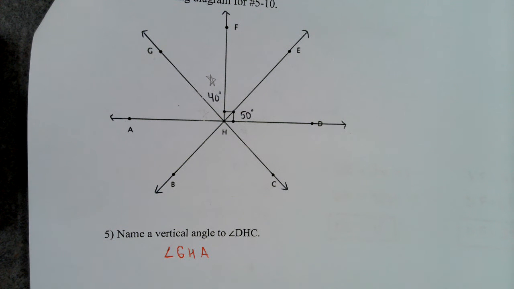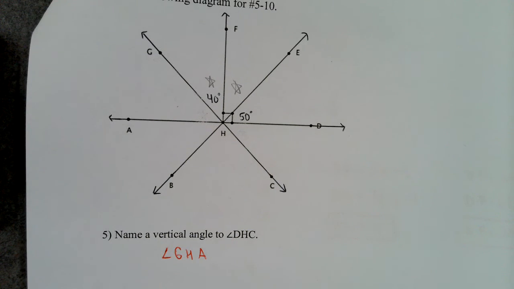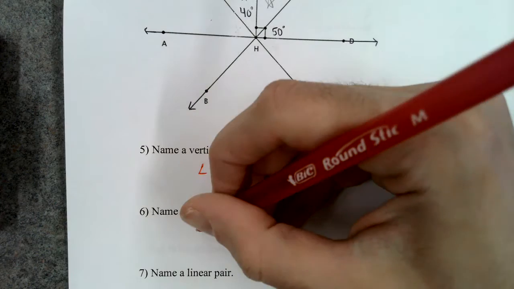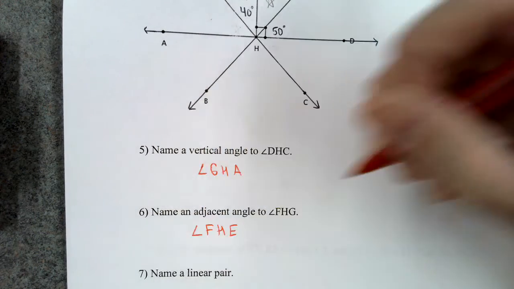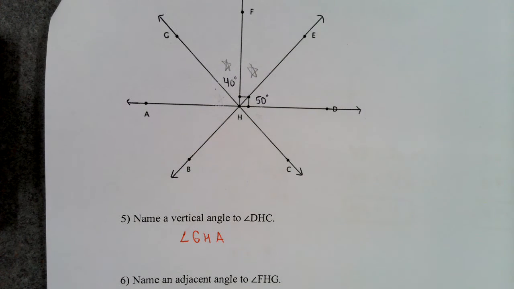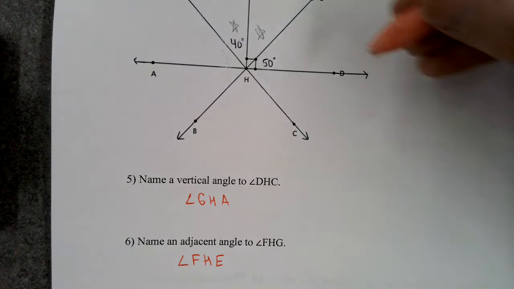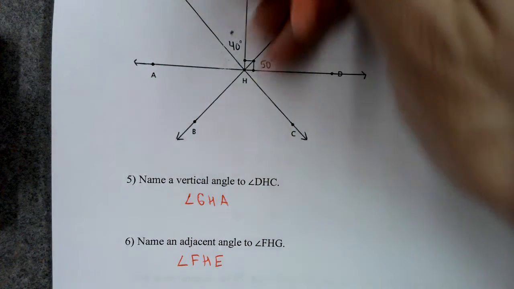So let's see, there's a bunch of options. How about we do this one right there with the star? How about angle FHE? Sounds good to me. Or you could say angle GHA. I mean, there's more than one right answer for these.